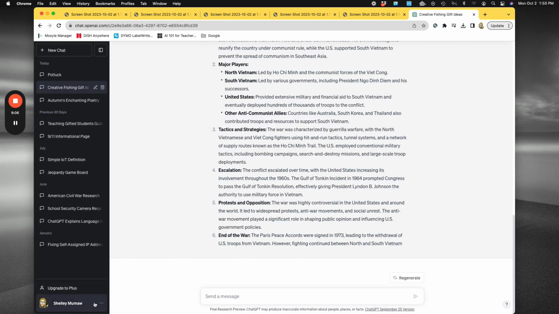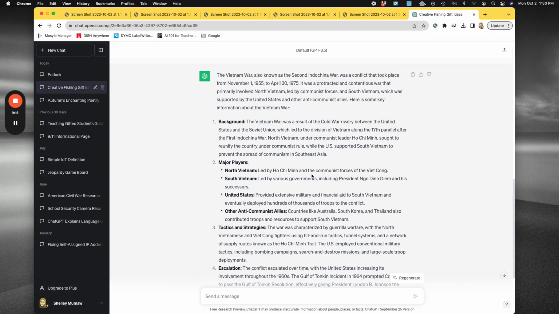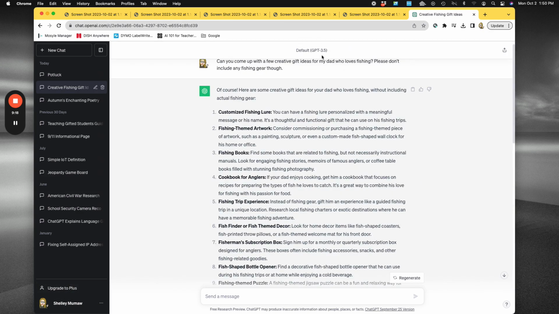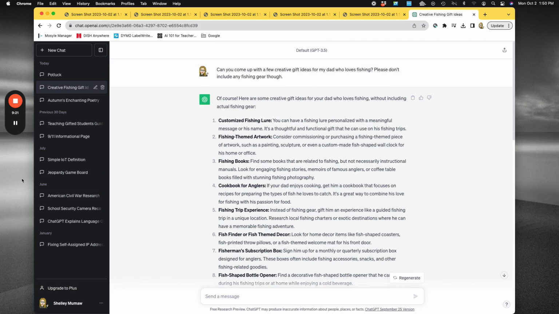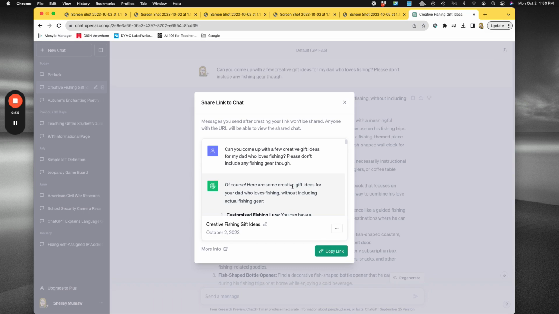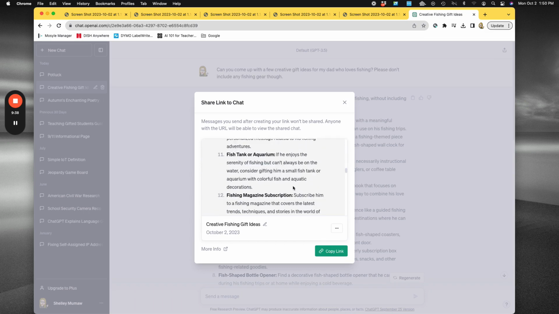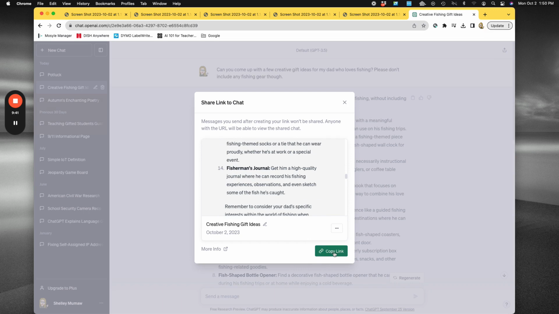So that is the additional information. And again, of course, right up above here, if I wanted to upgrade to Plus, which is what you saw when you first logged in up here at the top. But other than over here, when it talked about the link, if I wanted to, for some reason, share this chat out, I would simply click on Share Chat, and then it's going to give me the information here, and I would have this link to copy, and I could simply just copy this link and share that out to whoever I might want.